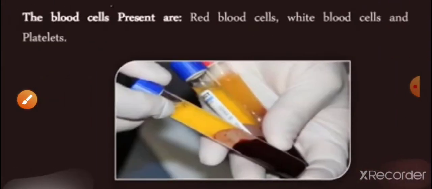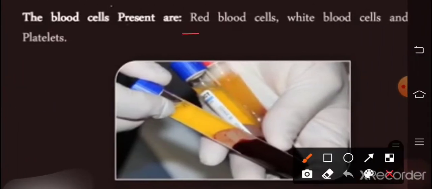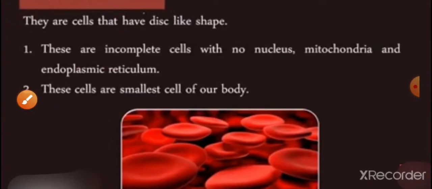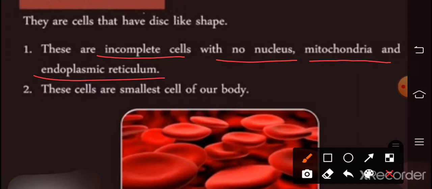The cells present in blood are red blood cells, white blood cells, and platelets. If we talk about the red blood cells, these are incomplete cells, having no nucleus, mitochondria, or endoplasmic reticulum. Means the mitochondria, nucleus, and endoplasmic reticulum are absent. RBCs are the smallest cells of our body.